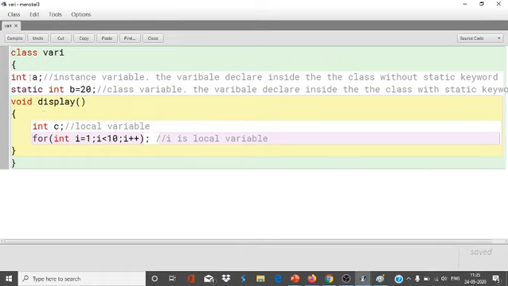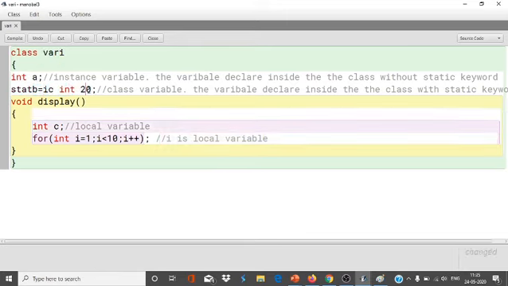A is an instance variable, declared in the class without a static keyword. B is a class variable or a static variable, because we have declared it with the static keyword. The uses of the static keyword I have explained in the static keyword in Java tutorial.